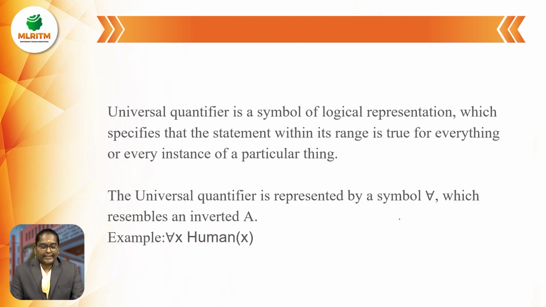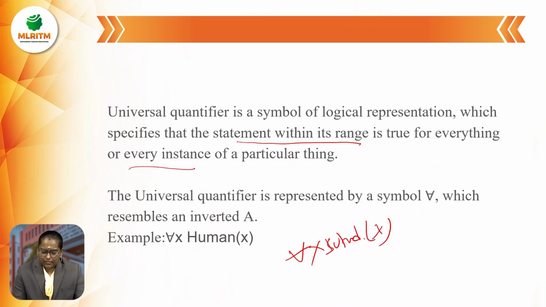Next, the universal quantifier is a symbol of logical representation which represents that the statement within its range is true for everything. That statement will be true for every instance of a particular thing. It is represented by the symbol inverted A. Example, for all x, human of x. We can write for all x, student of x, or anything like that.